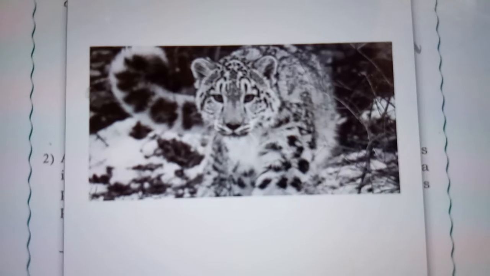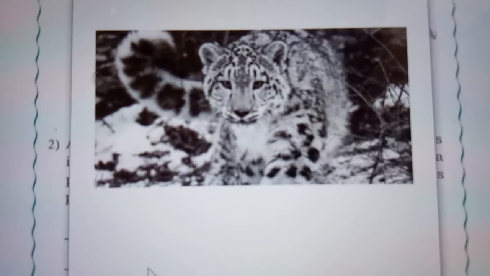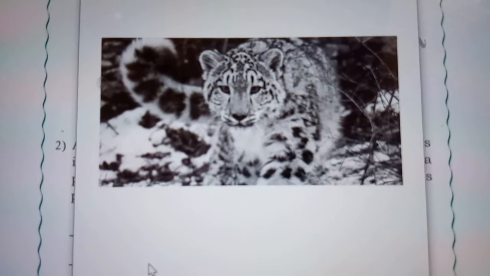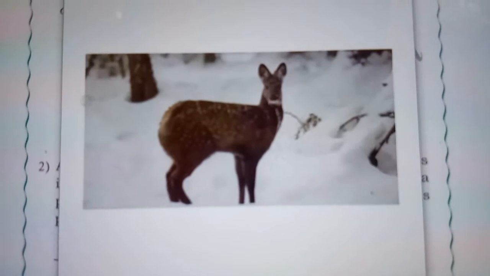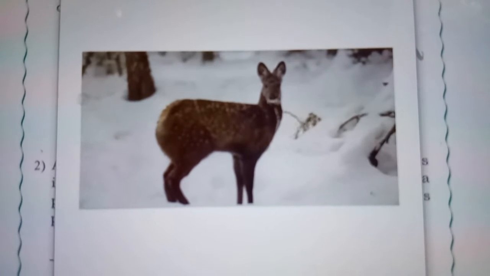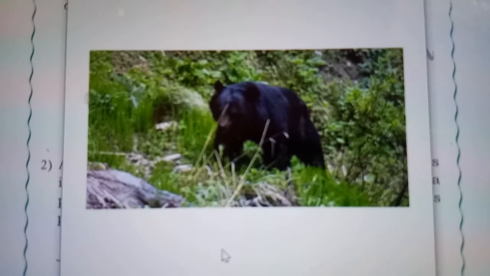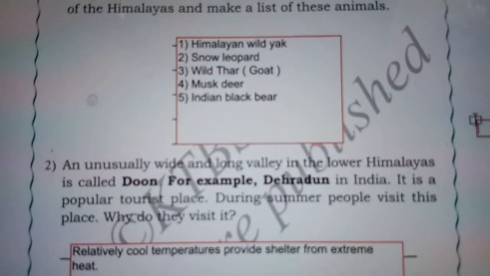Next, you can also find the snow leopard. They are just like a leopard, and they prefer the cold region, which we can find in the Himalayas. Next, we can also find the wild thar and wild goat. So these animals are not domesticated. Next, this is the musk deer, a species that is targeted by human beings for perfume manufacture. Next, we have the Indian black bear, which is also an animal we can find in the Himalayas.